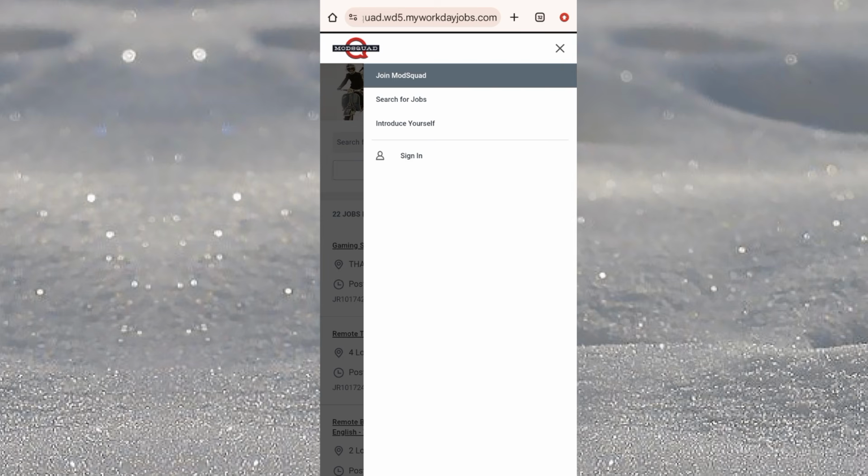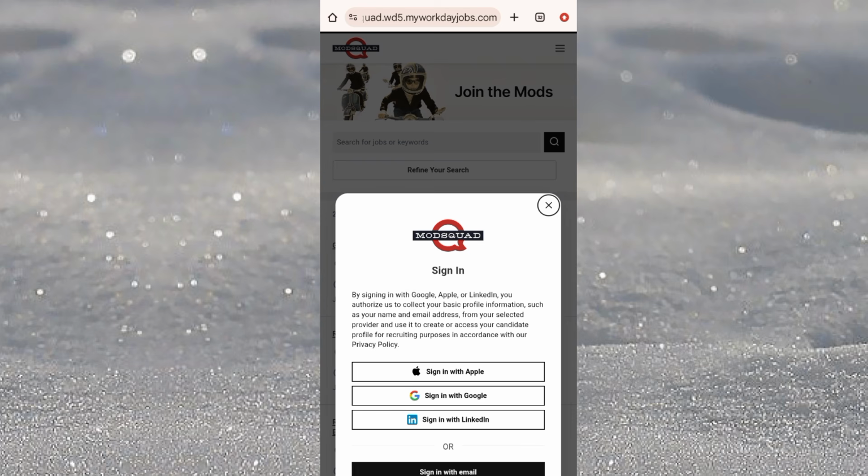Okay, so let me click on these three lines. Then when you want to sign up to this site, you just click on sign in. So this interface will appear. Then you can sign in with your LinkedIn, you can sign in with your Google. So let me click on sign in with Google.